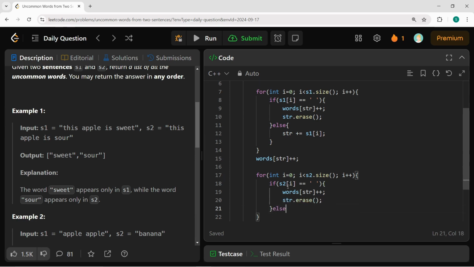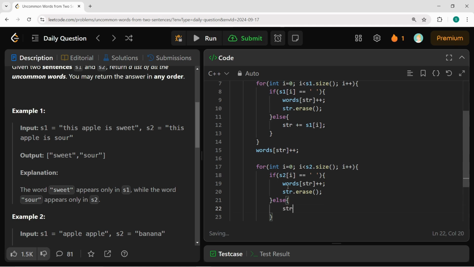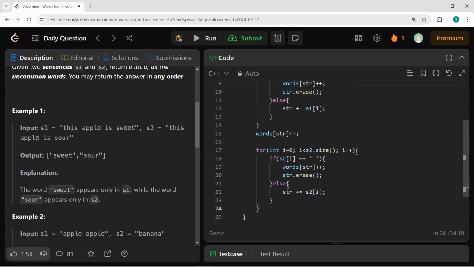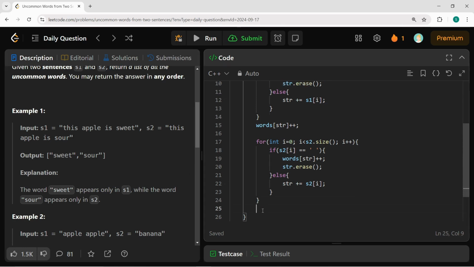Now else, if it is an alphabet, just like this. Again, if the iterator has reached this position, then next it will not get that empty space, so I will also push the last word inside my words map, just like this.